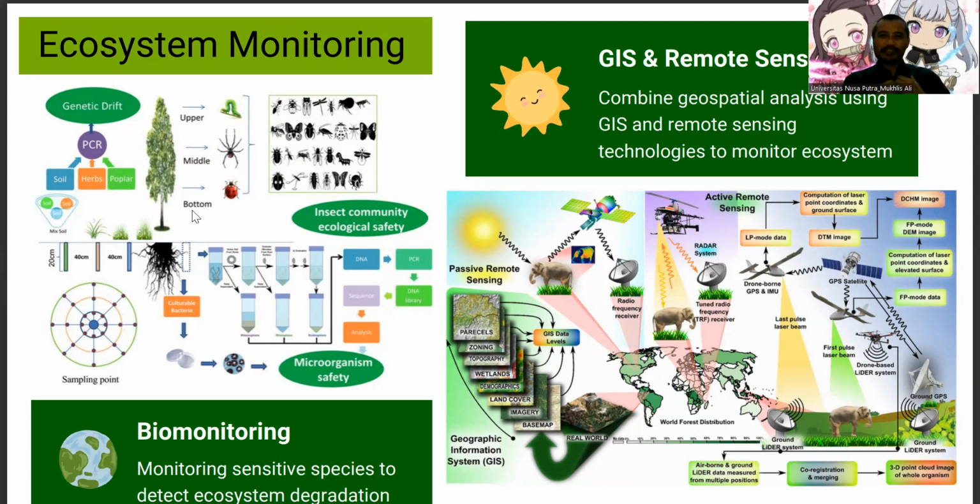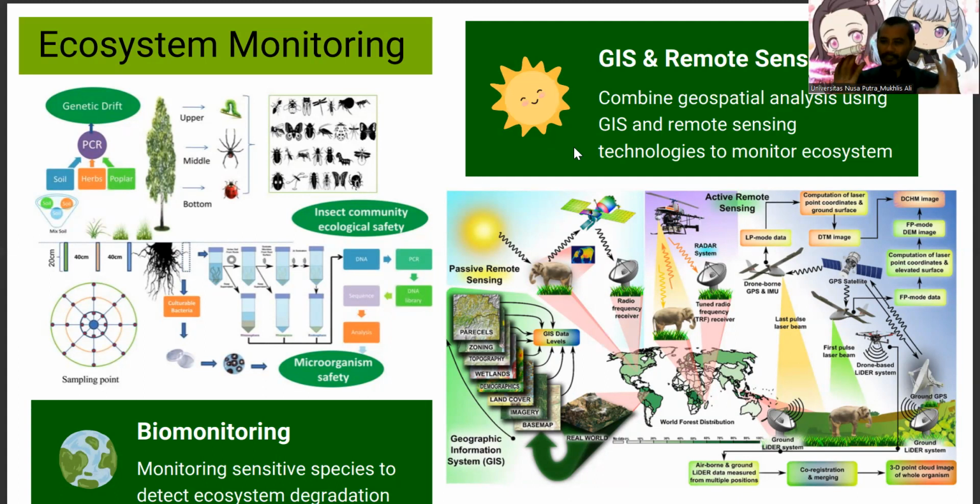So it will give humans insight into how to control the condition of the ecosystem after getting the data from the biomonitoring process. The next one is using GIS, Geographic Information System, and remote sensing technologies.